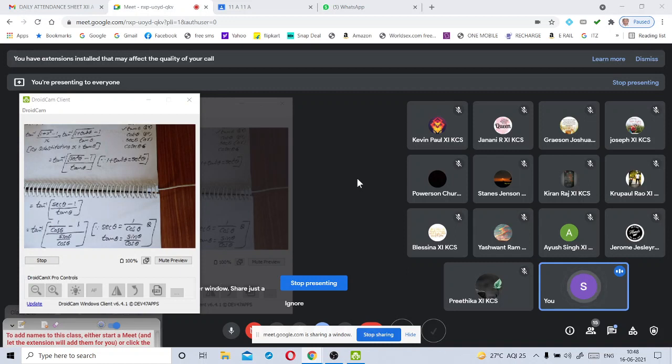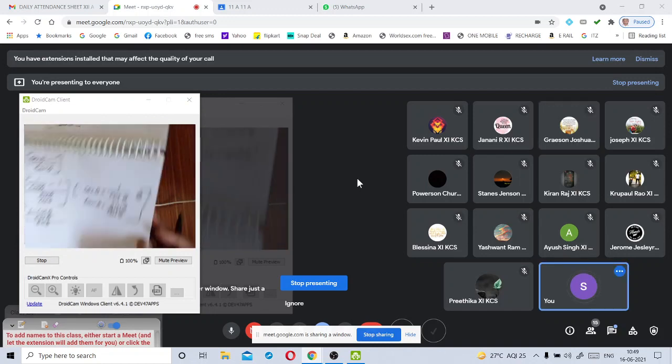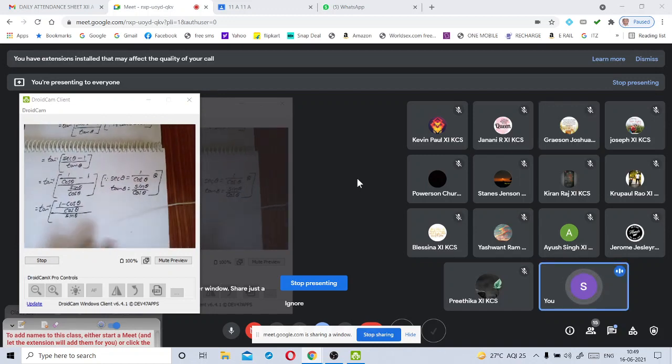Now let us simplify here. Tan inverse of 1 minus cos theta by cos theta, by sin theta by cos theta. By taking LCM and simplifying, we get in the numerator 1 minus cos theta by cos theta, and the denominator I wrote as it is.